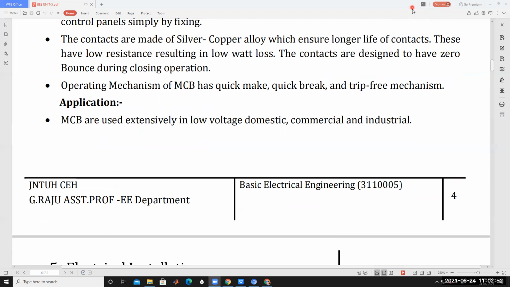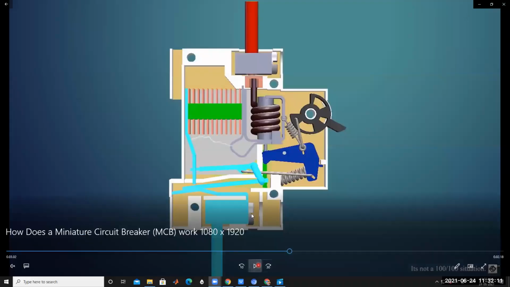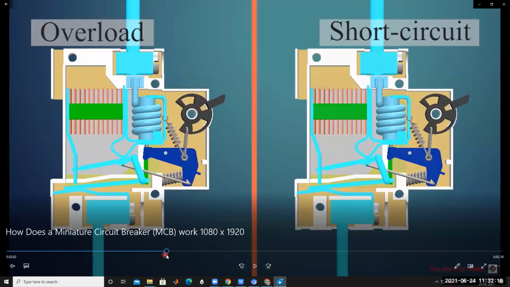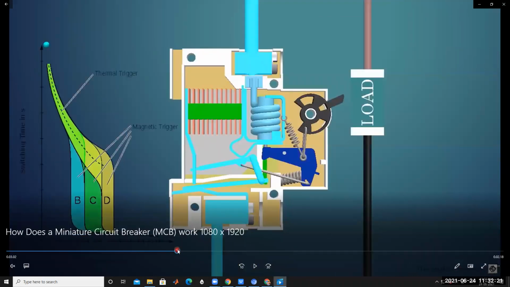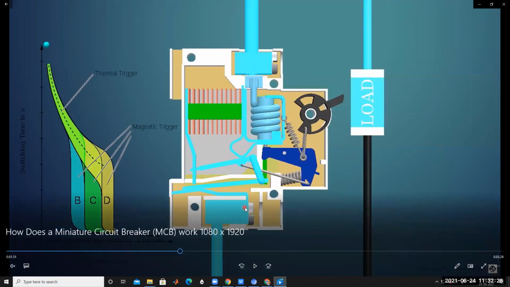It's clear? So first we have to consider the overload condition. Under normal operating condition, a small amount of current, called the operating current, flows through the bimetallic strip to the movable contact, fixed contact and solenoid. This way the current enters into the MCB and leaves like this.